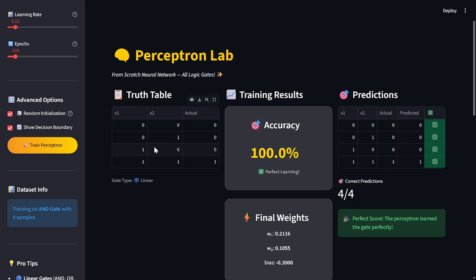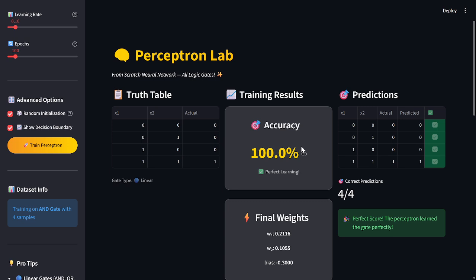Predictions. Here on the right side, guys, you see predictions. After training, the project displays the predictions table. The table compares the actual output with the predicted output. If both values match, the prediction is correct, and if they do not match, the perceptron made a mistake. This comparison allows us to evaluate how well the model has learned.